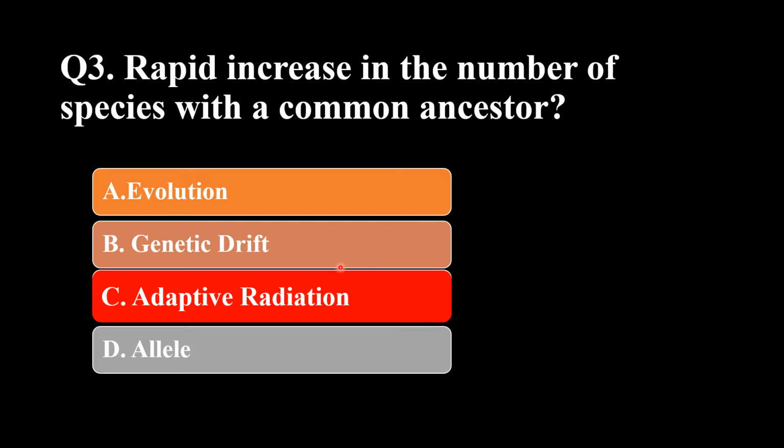So why adaptive radiation? Adaptive radiation is defined as a rapid or very fast increase in the diversification of the species which have a common ancestor, which happens due to the adaptation to the ecological environment, and there is a change in morphology and physiology. That is called adaptive radiation.